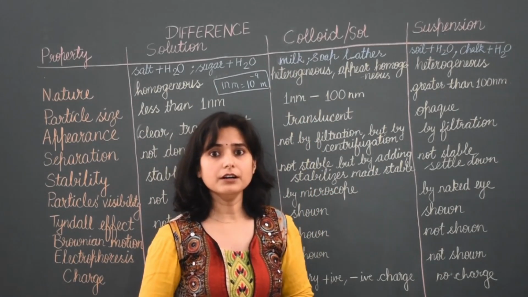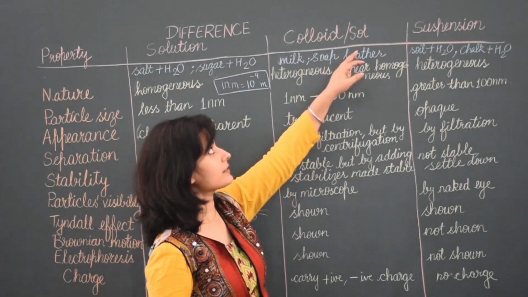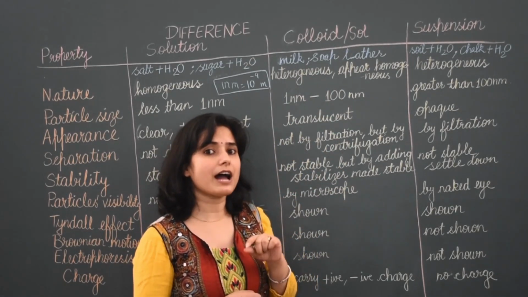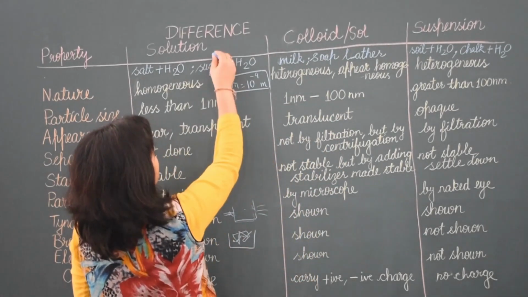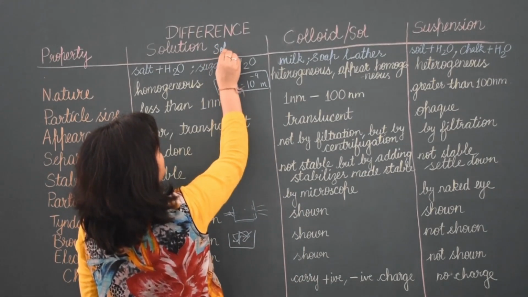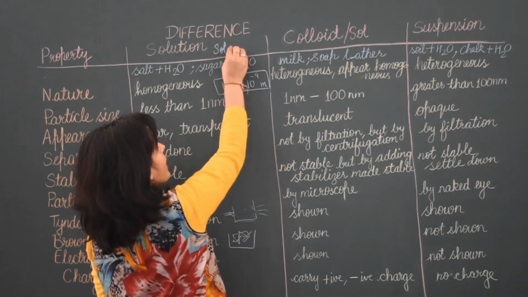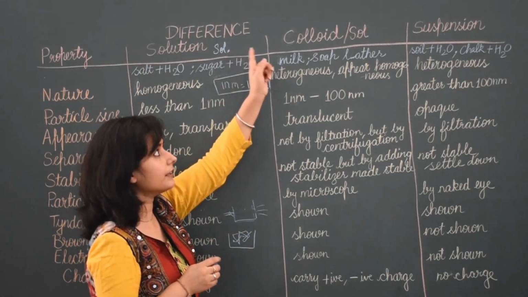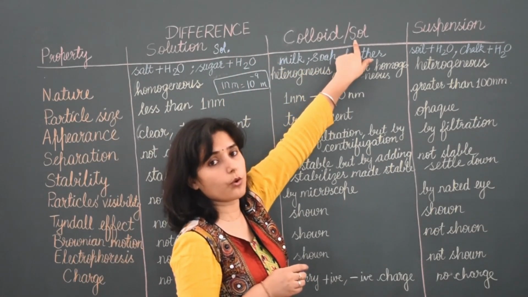Now we will start the next one, colloid. What is colloid? Colloid is also known as a sol. Now see the difference. When I told you to write solution, you have to put a dot after SOL. This dot is compulsory. If you do not put the dot here, then it becomes sol.